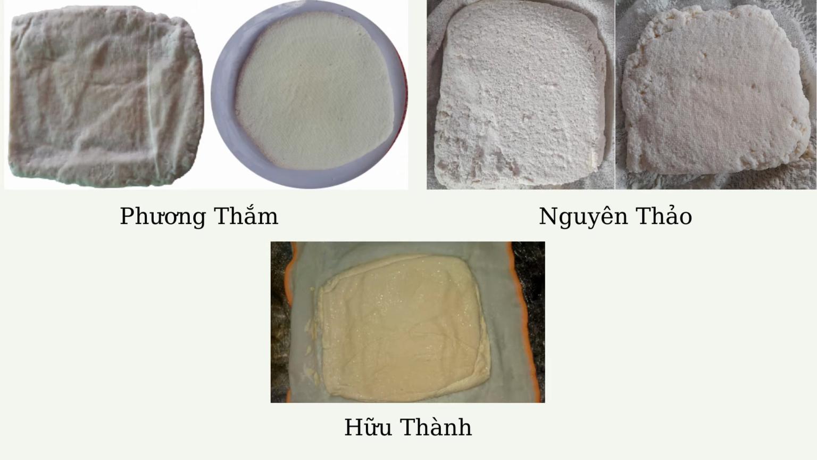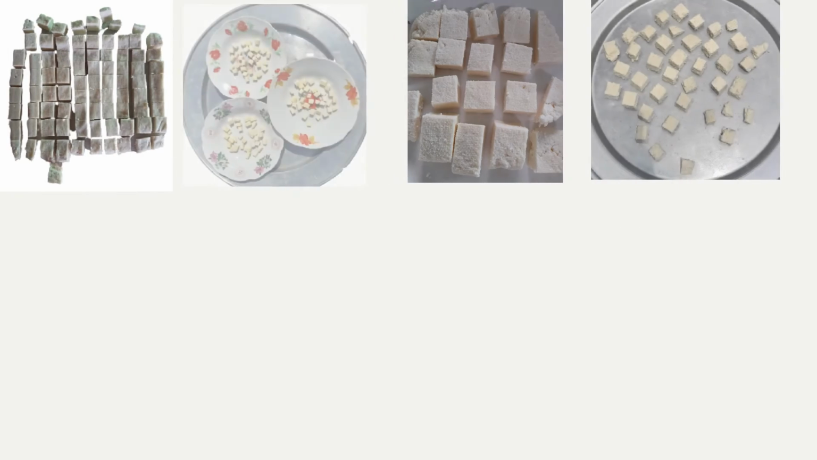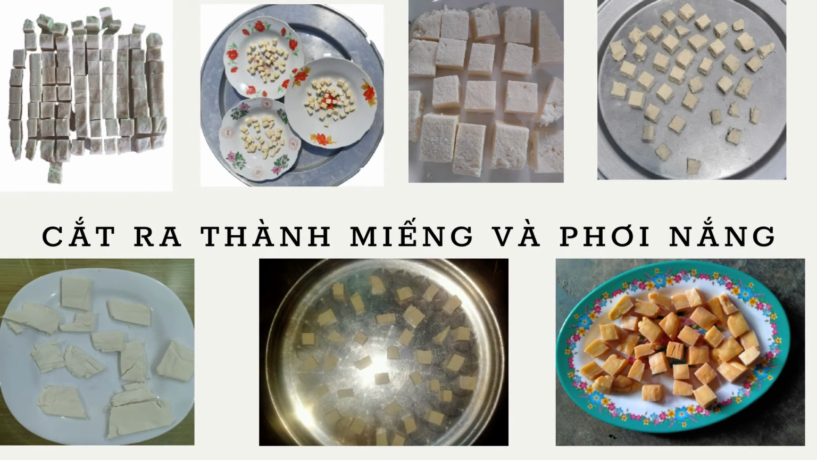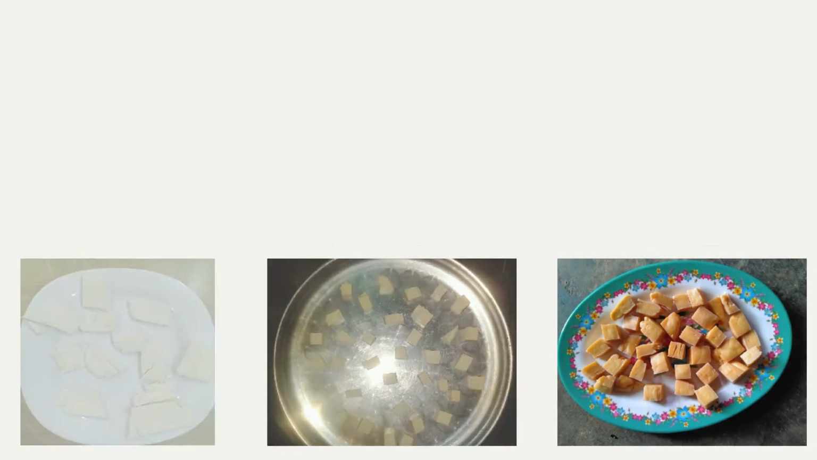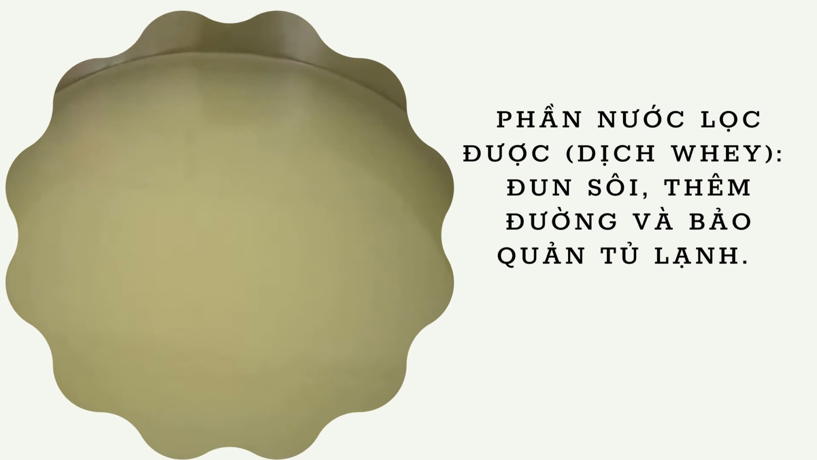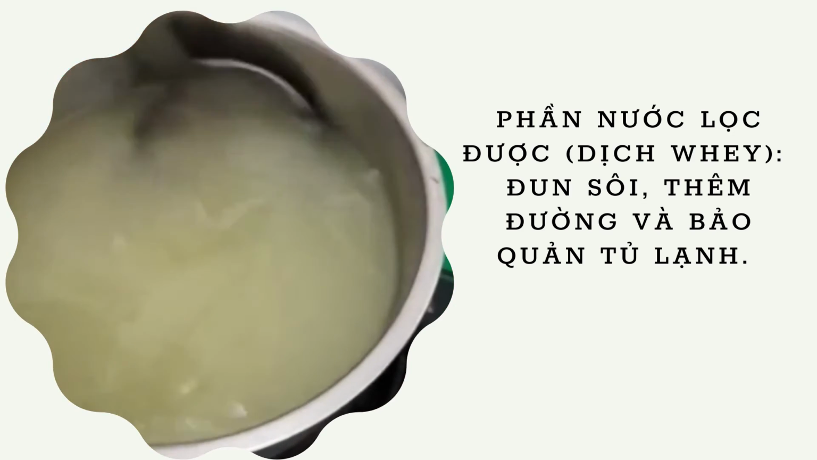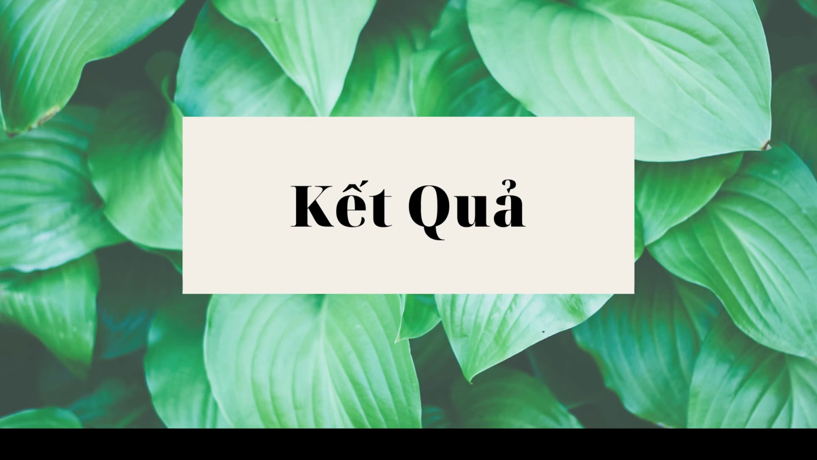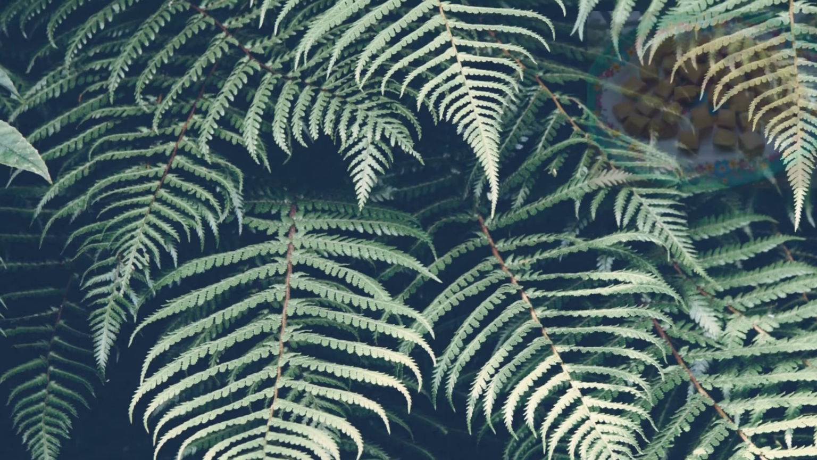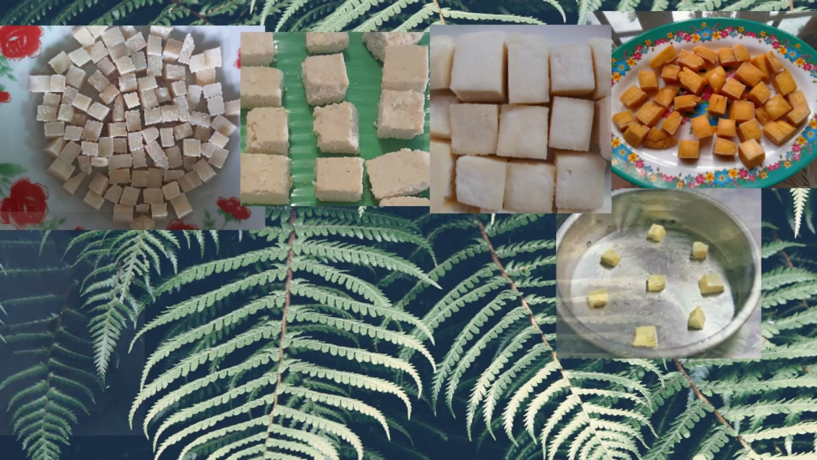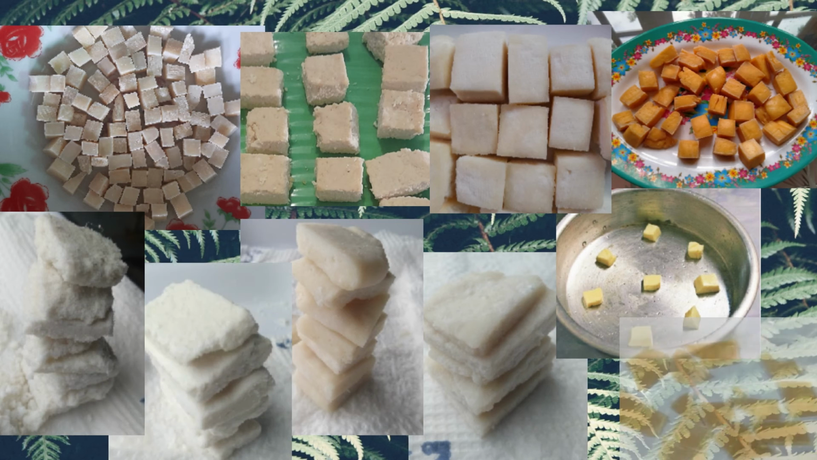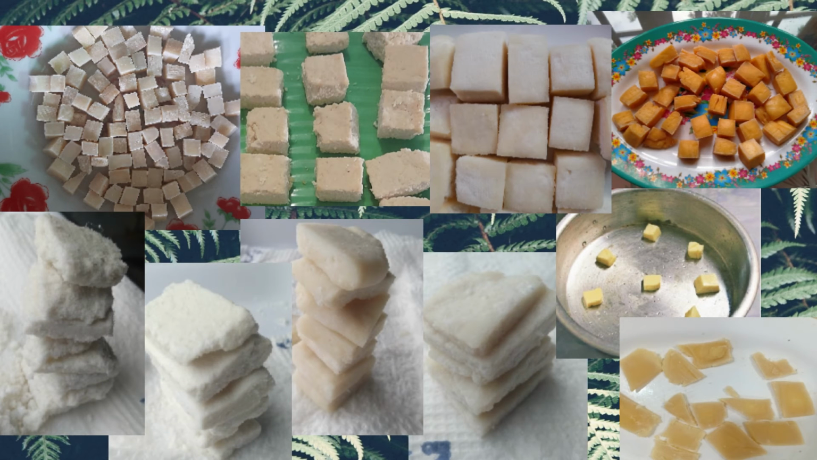Photos after pressing of the members. Cut into pieces and dry in the sun. Weigh, add sugar, and keep refrigerated. Result: the members' cheese after drying.